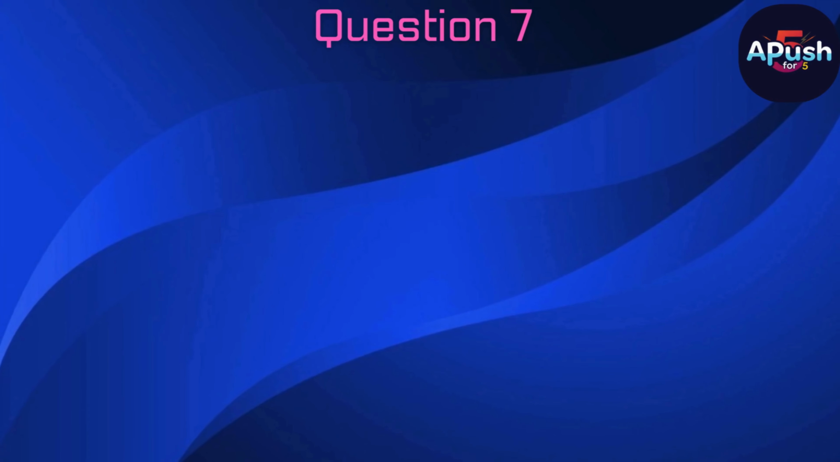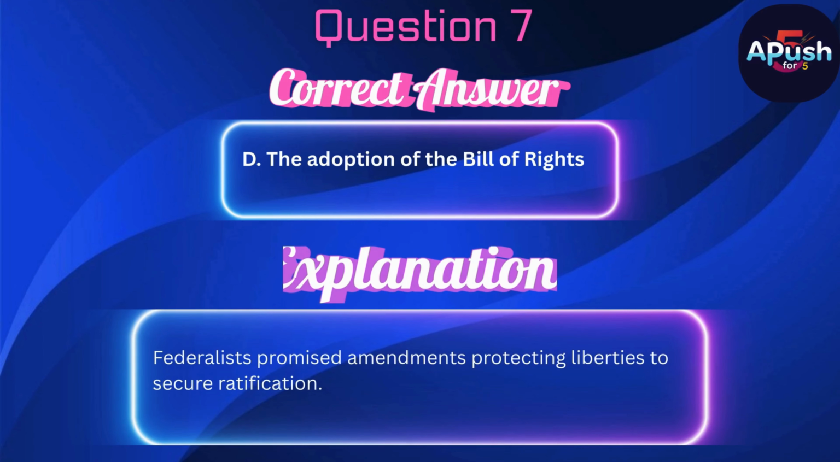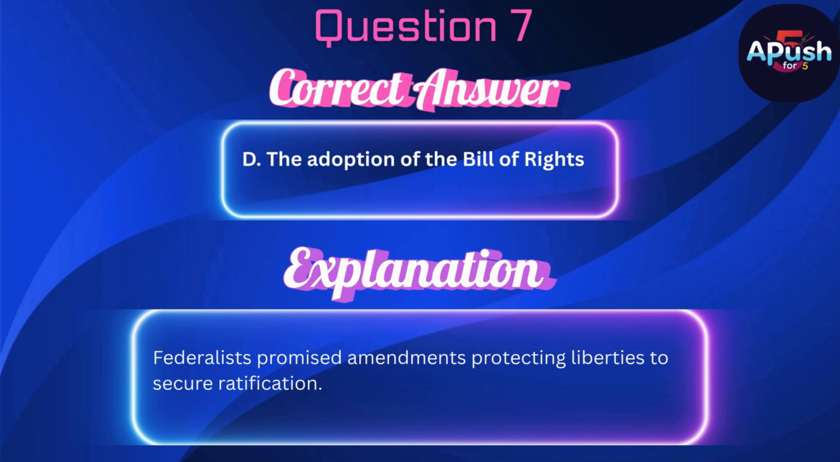The correct answer is D. The adoption of the Bill of Rights. Federalists promised amendments protecting liberties to secure ratification.